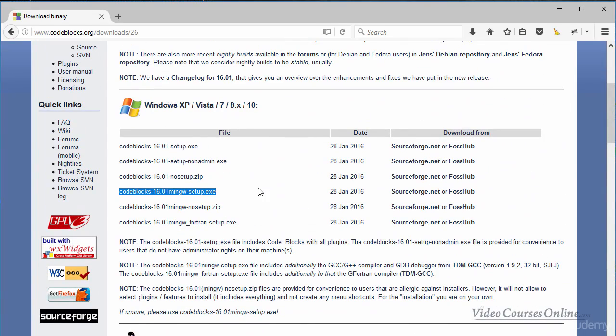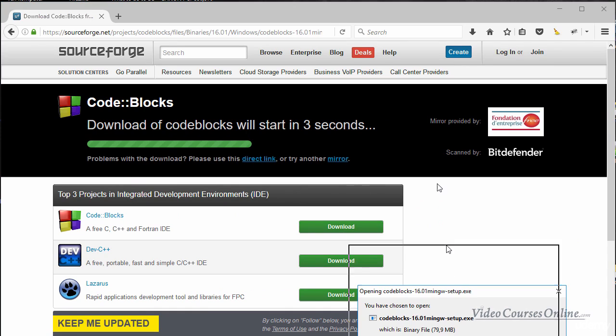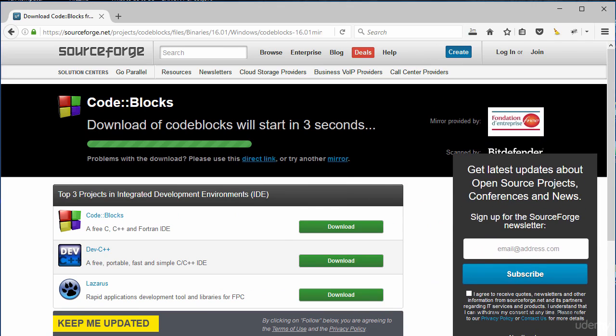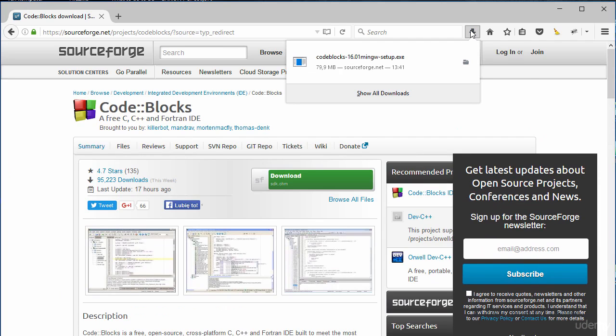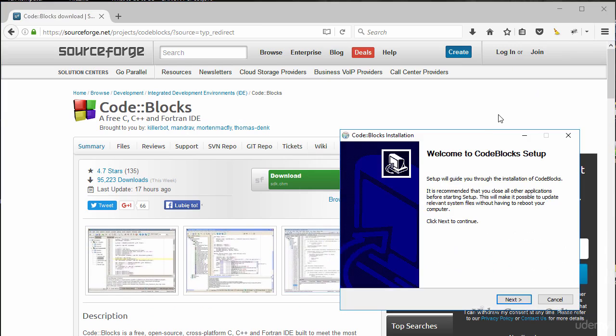Okay, but we are using Windows, at least me, and let's choose the sourceforge.net. Now let's click on the direct link and download it. Okay, so the download process has been finished. Let's click here and let's install Code::Blocks.